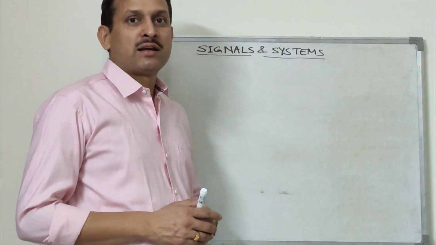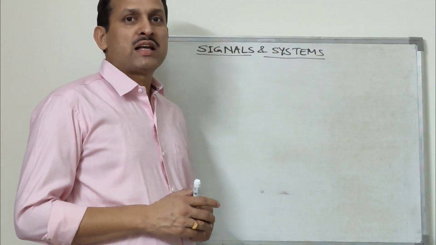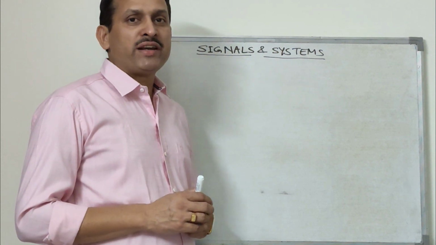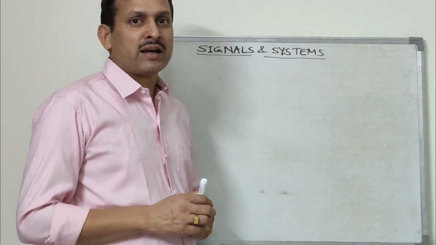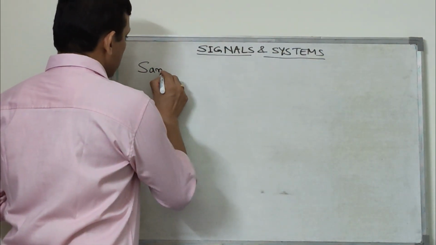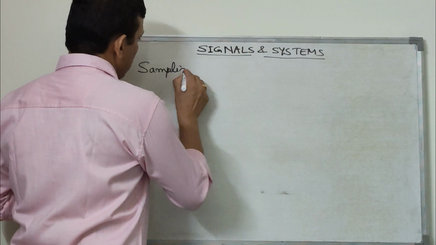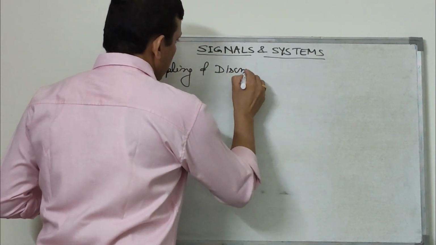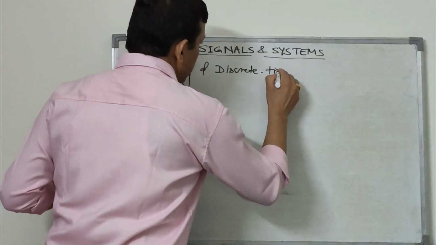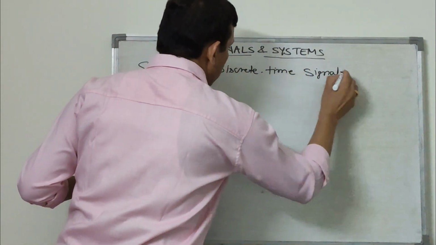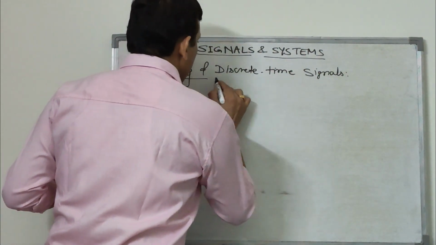Hello students, I am going to teach this course Signals and Systems, and today we will see sampling of discrete time signals.